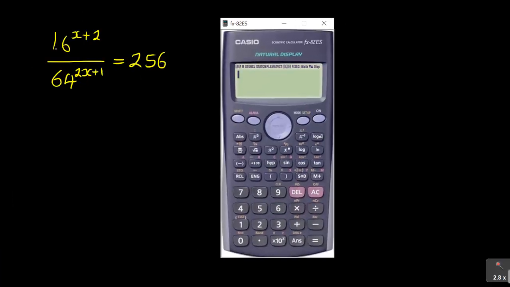First, I have to see, can I express everything in terms of 16? For example, if I say 16 squared, you see, it's 256. Alright, so 16 is fine, but 64, unfortunately, I cannot express, 64 will be difficult. Now, let's try 4. If I say 4 squared, because I want to bring everything in the same base, 4 squared will give me 16, and then 4 to the power of 3 will give me 64, and 4 to the power of 4 will give me 256. So you see how I use a calculator?